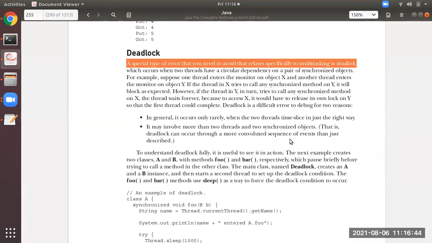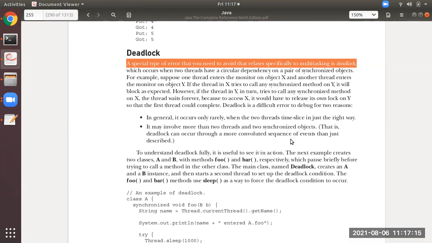Now, what is deadlock? Suppose there are two threads. Thread 1 has got an object X, another thread has got an object Y. In X there are some methods, in Y there are some methods. Both of them are under execution in synchronization.